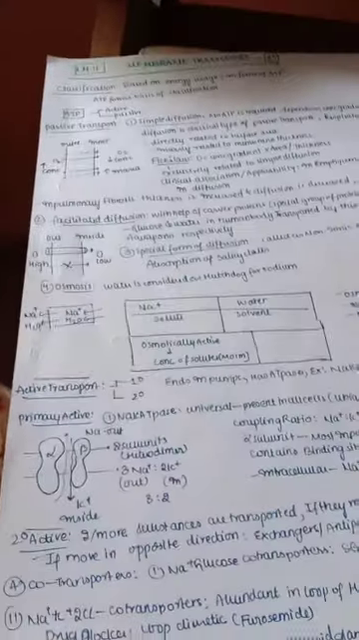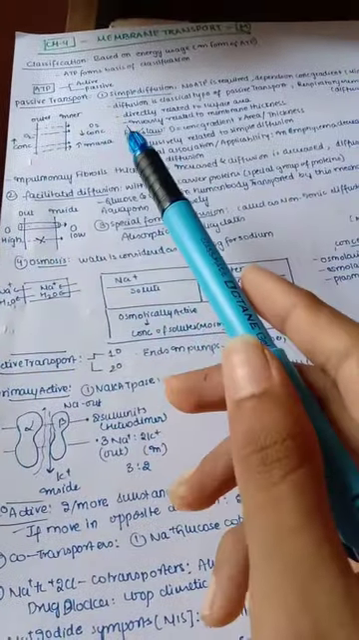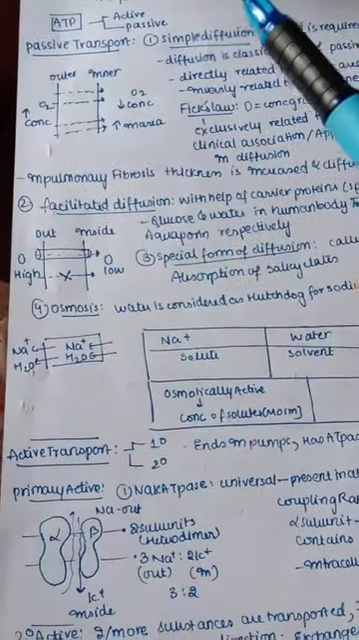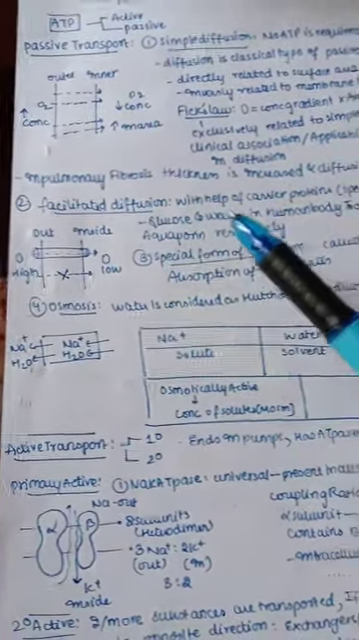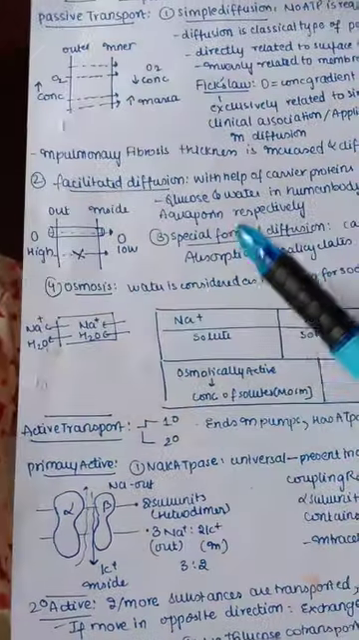And now we have completed passive diffusion, passive transport, that is no need of energy. So we don't require any energy in the case of simple diffusion, in the case of facilitated diffusion, that is ionized diffusion, and also osmosis. So this is very important. Here no energy is required.